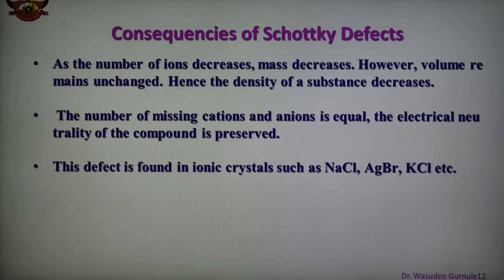So Schottky defects are common in ionic compounds.